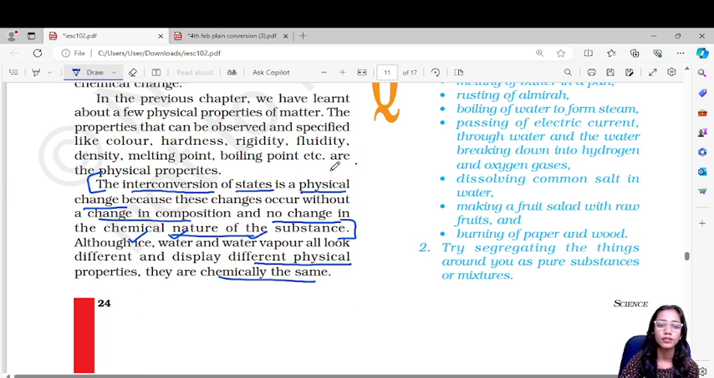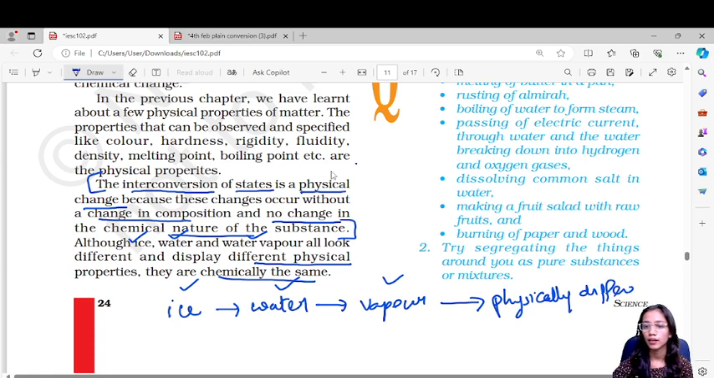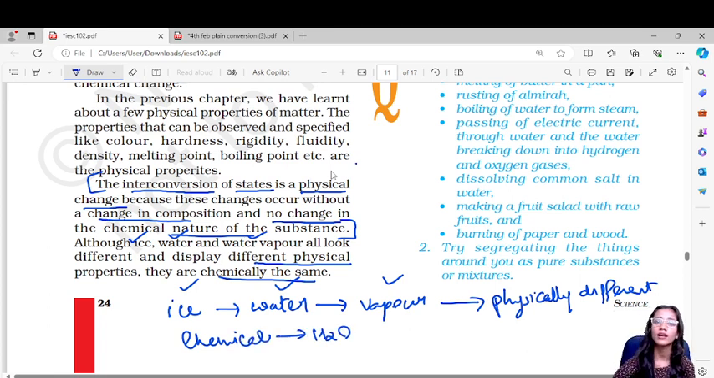For example, if we convert ice to water and then water to vapor, these are physically three different states: solid, liquid and gas. Physically they are very different, but chemically what is that? The chemical formula of all this is H2O. Chemically it is water and physically it is very different. So these are physical changes, which bring about only a change in the physical state and do not affect the chemical composition.